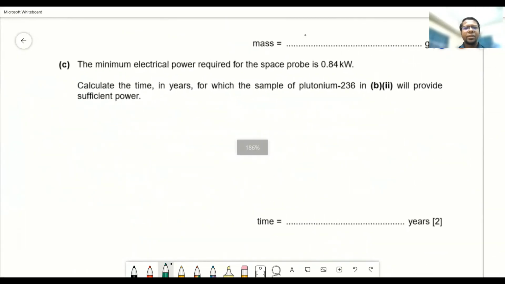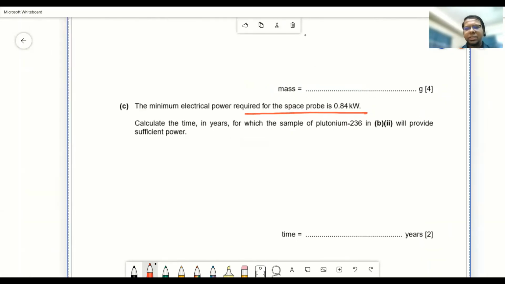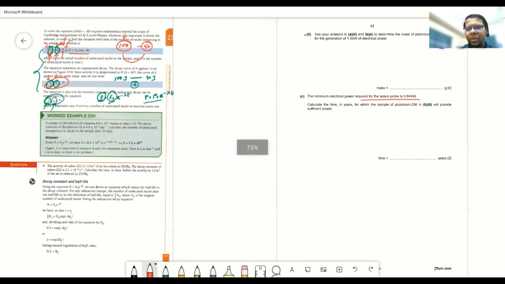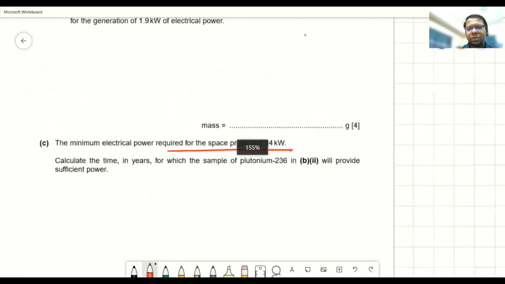The minimum electrical power required for the space probe is 0.84 kilowatt. Calculate the time in years for which the sample of plutonium-236 in B2 will provide sufficient power. Now, initially we have calculated it was producing 1.9 kilowatt of power.